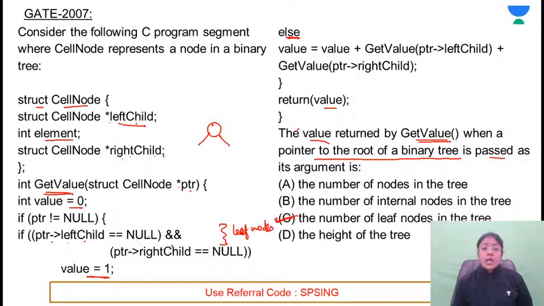These are the possibilities. So in that case, what is it returning? Value, initial value क्या होगी? It will be 0, क्योंकि ये वाली value कब update हो रही है? When it is reaching the leaf node. 0 plus get value pointer of left child. Same function call is applied on the left subtree, same function call on the right subtree. So this is calculating the number of leaf nodes in the left subtree, calculating the number of leaf nodes in the right subtree and taking the sum. So finally it is returning the number of leaf nodes.